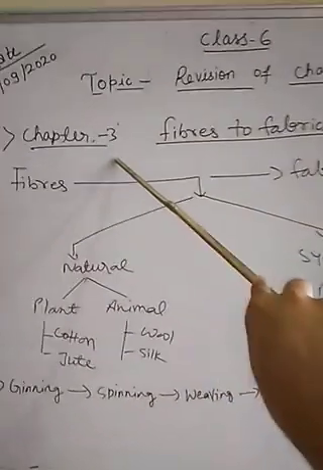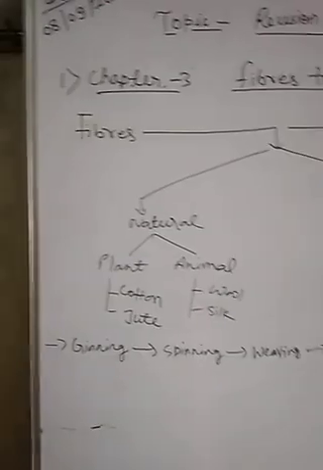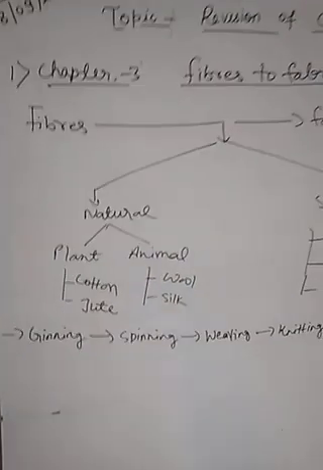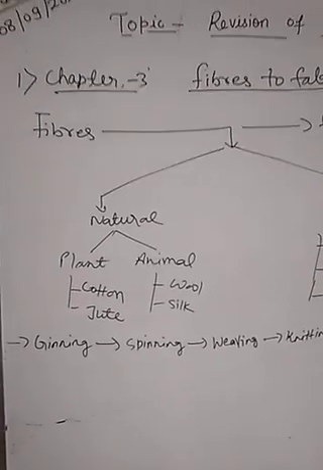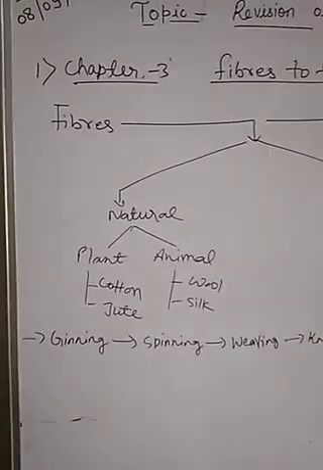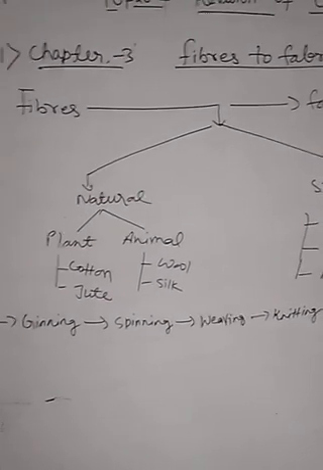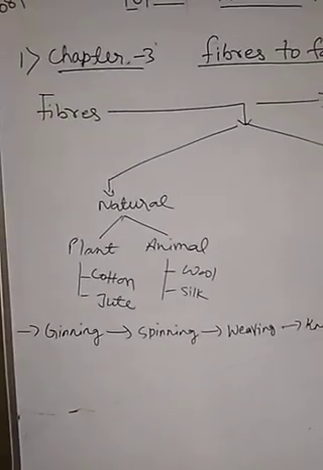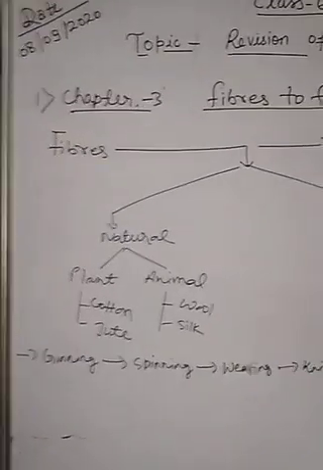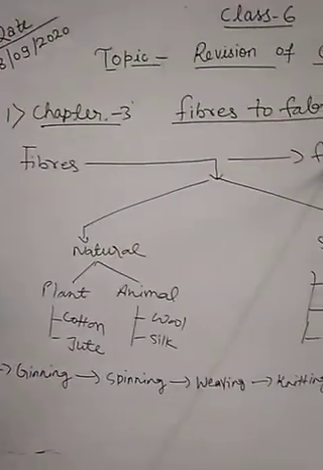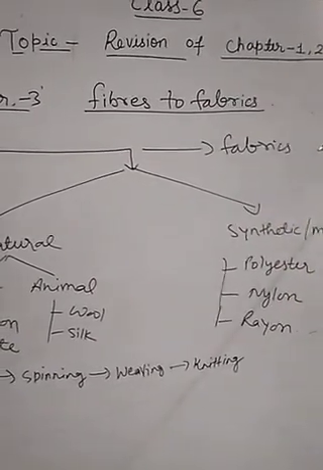Now children, chapter number 3, which is Fibers to Fabric. Children, we all need clothes to protect our body from adverse conditions like extreme heat, cold, and from the rain also. We use our clothes according to our tradition, our culture, our need, and our profession or occupation. Children, all the clothes we get are obtained from a piece of cloth which is called fabric. And when we stitch this fabric, it converts into clothes.